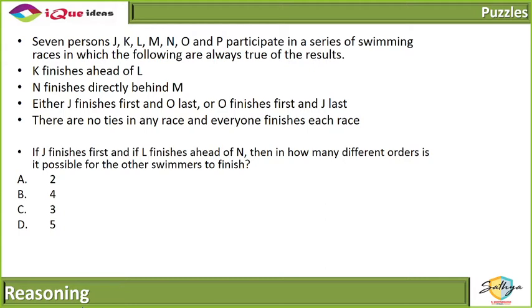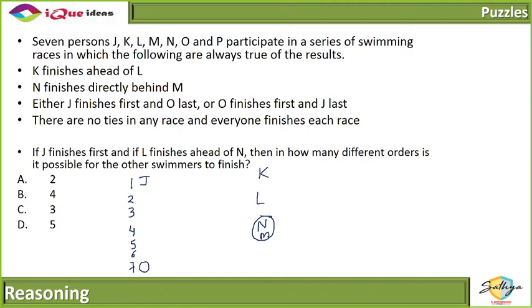Okay, let's take a look at it. 7 positions. J finishes first, which means O finishes last. L finishes ahead of N, so L is somewhere ahead of N, okay? K finishes ahead of L, so K is somewhere ahead of L. And N finishes directly behind M. So N and M, these two are immediately joined. Wherever N is, the next one must be M.